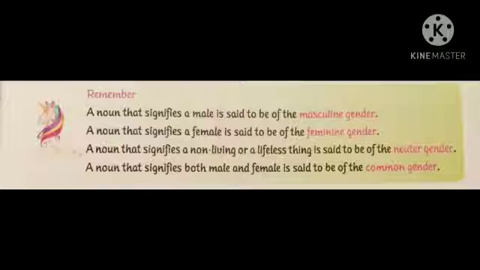A noun that signifies a non-living or a lifeless thing is said to be of the neuter gender. As I told you, a thing which does not have a life is called neuter gender. A noun that signifies both male and female is said to be of the common gender. Both male and female are said to be common gender.